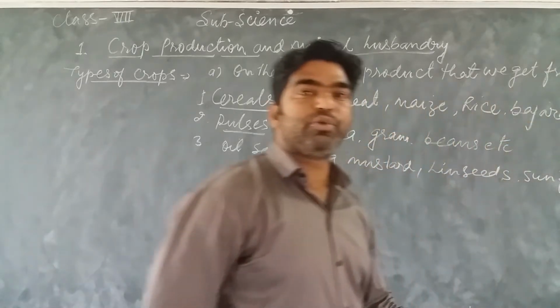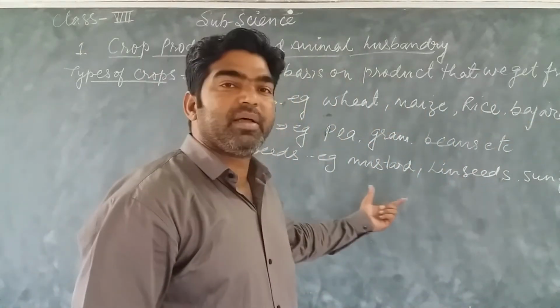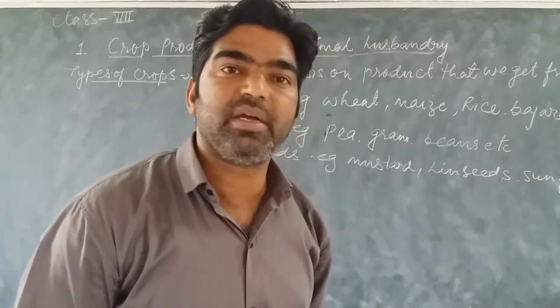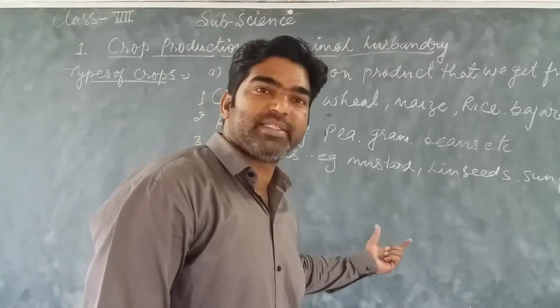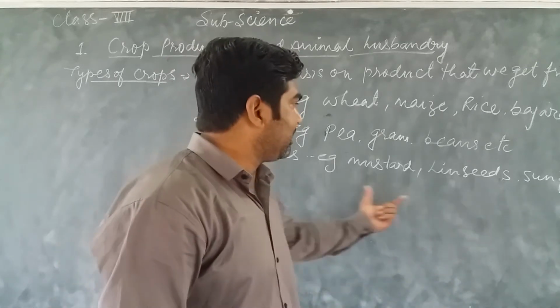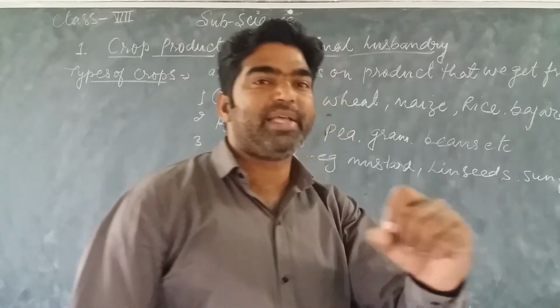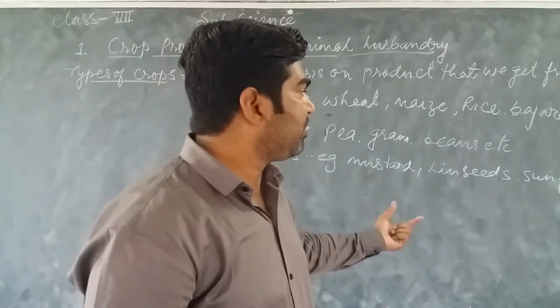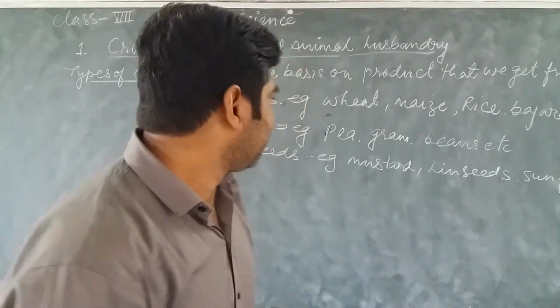These are the main source of oil. They are oil-yielding crops from which we can extract or get oil. So mustard, linseed, and sunflower are the main sources from which we are getting oil.